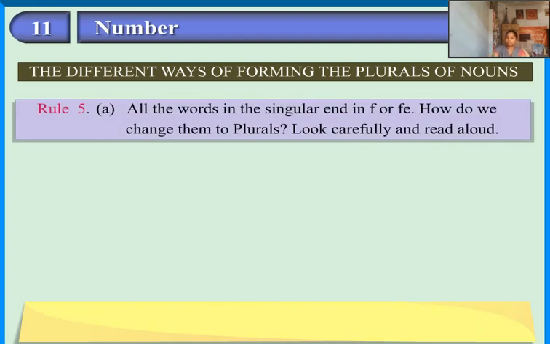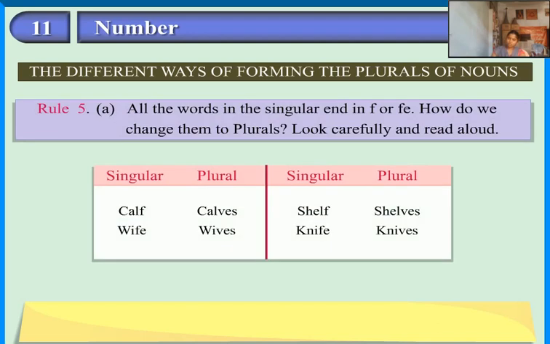Rule 5. All the words in the singular that end in f or fe. How do we change them to plurals? Look carefully and read aloud. Calf, calves. Wife, wives. Shelf, shelves. Knife, knives. What did we do? We changed f and fe to ves.